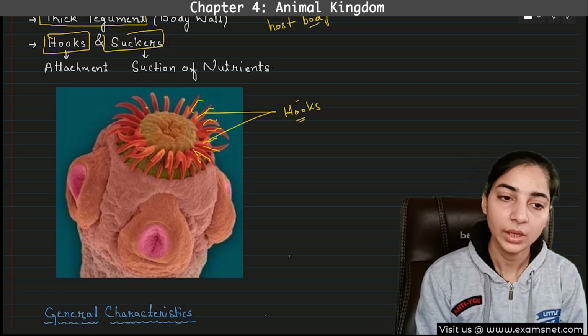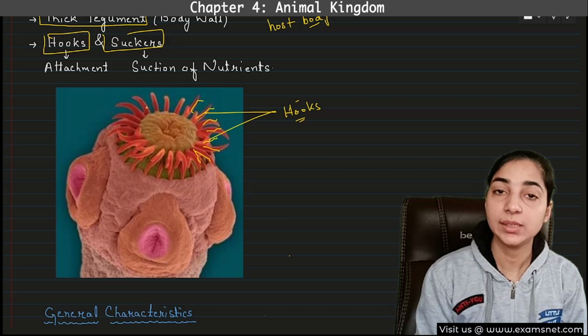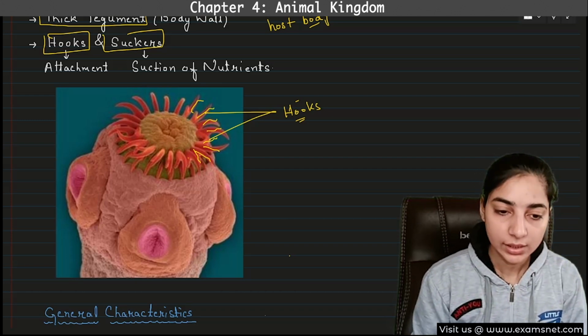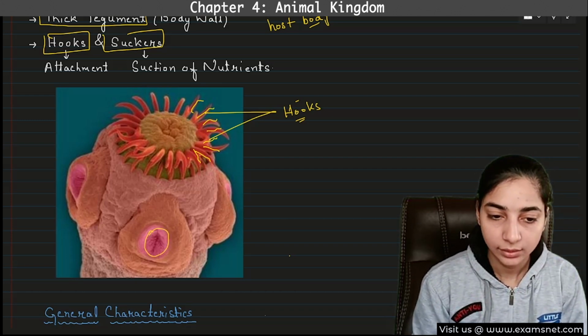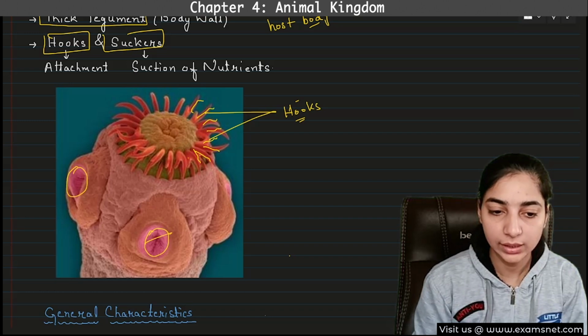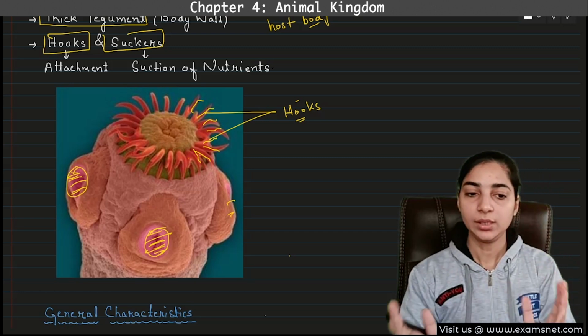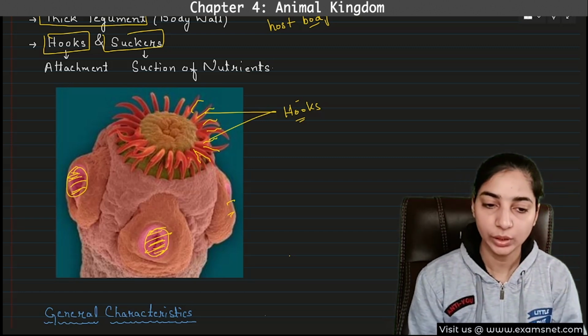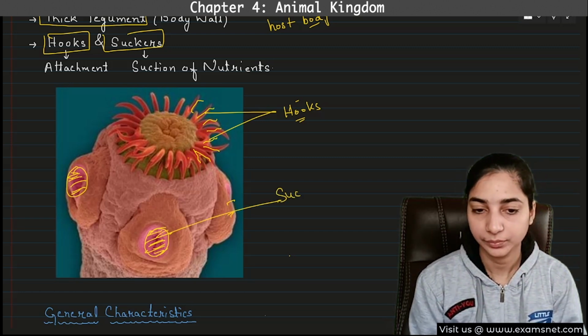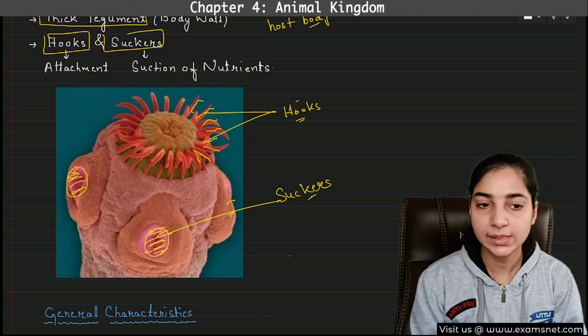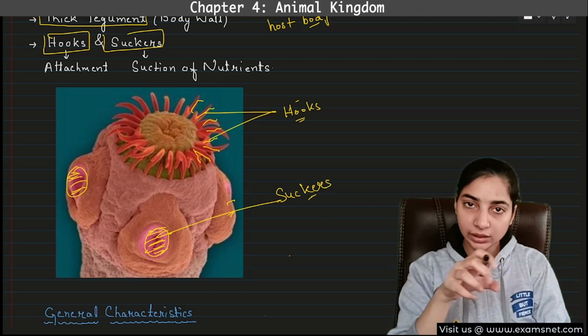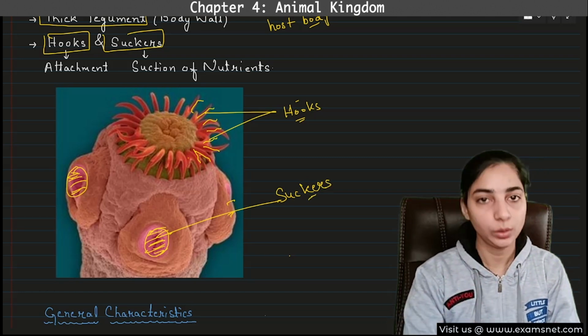Then the next important adaptation is having suckers. Suckers you can see on the side. Here you can see light pink color. I am shading these. So these shaded parts are suckers. On the sides there are suckers. What is the role of these suckers? These help in sucking the nutrients from the body of the host.